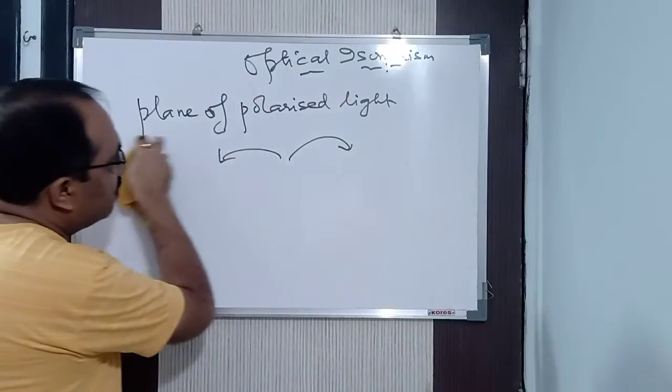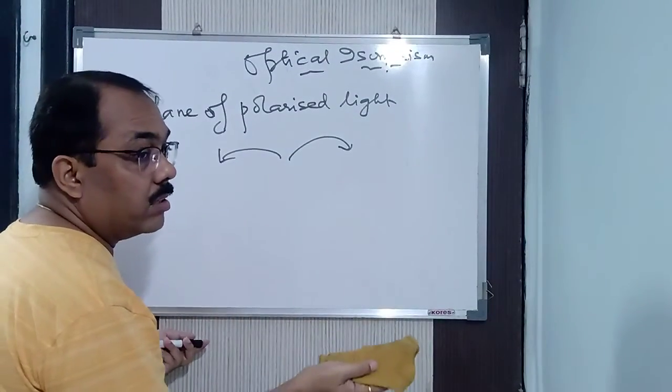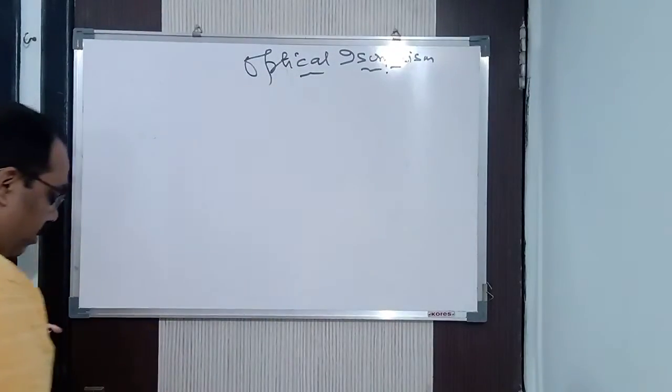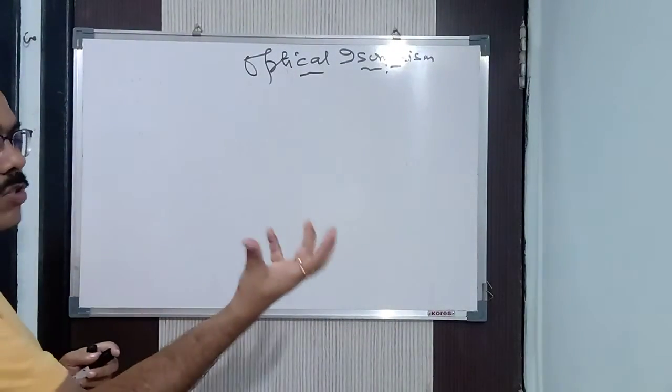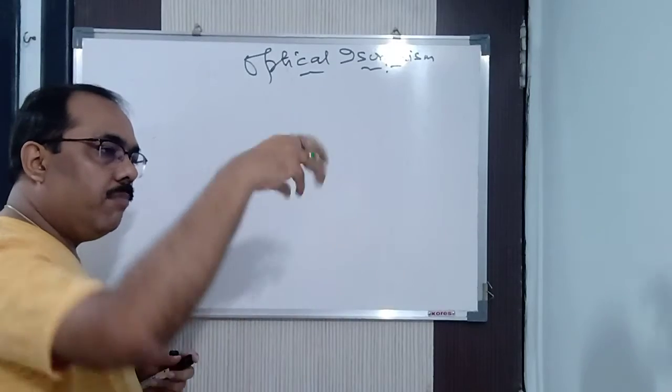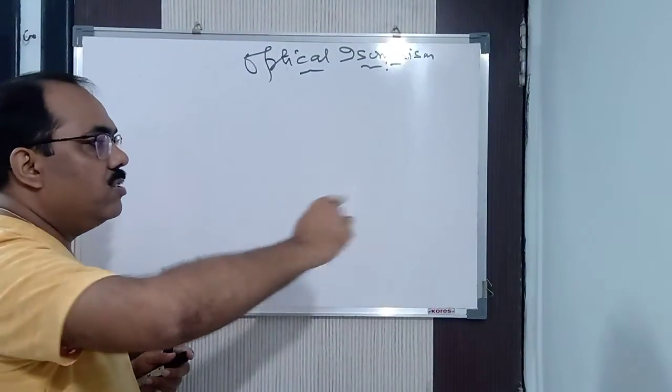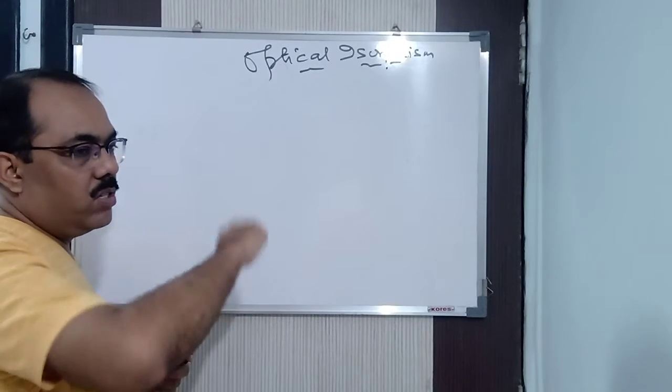Now we have to understand this term. What is plane of polarized light? When you pass the plane of polarized light through an optically active compound, suppose you take a beaker with a compound in the solution state and pass the plane of polarized light, you will see it rotate either towards the right or towards the left.